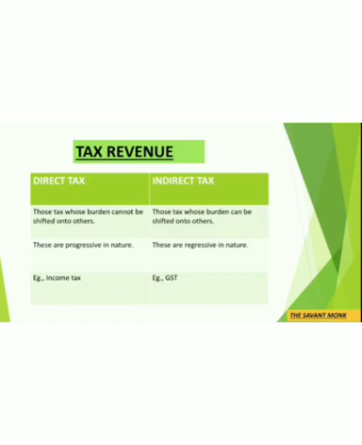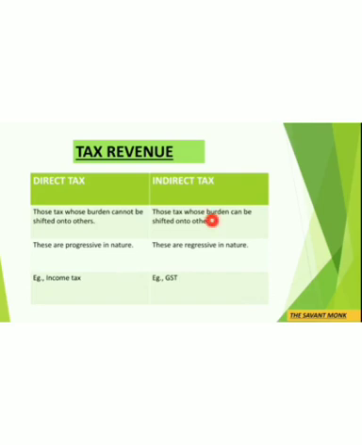So let's start with tax revenue. Tax is a compulsory payment imposed on persons or companies by the government to meet the expenditure incurred for various welfare activities of the community as a whole. It is of two kinds, direct tax and indirect tax. Direct taxes are those taxes whose burden cannot be shifted onto others. These are generally progressive in nature, that is, the rate of tax increases with increase in income, and examples of such taxes are personal income tax, wealth tax, corporate tax, that is, income tax on the company's income, and estate duty, gift tax, etc.